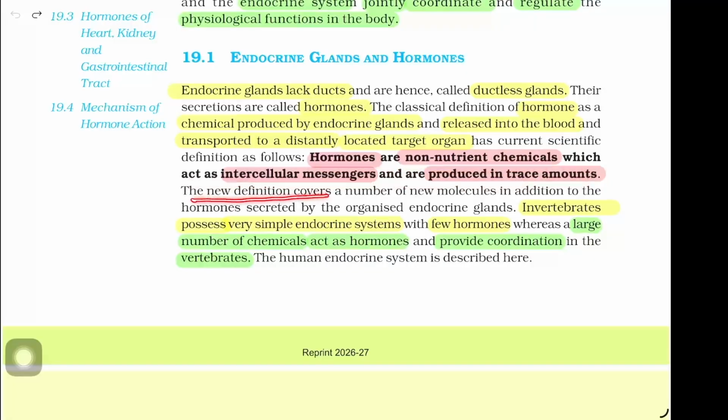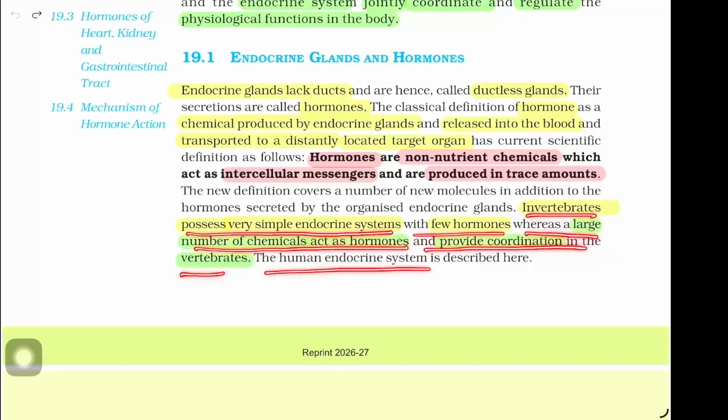The new definition covers a number of new molecules in addition to the hormones secreted by the organized endocrine glands. Invertebrates possess very simple endocrine system with few hormones, whereas a large number of chemicals act as hormones and provide coordination in the vertebrates. The human endocrine system is described here.